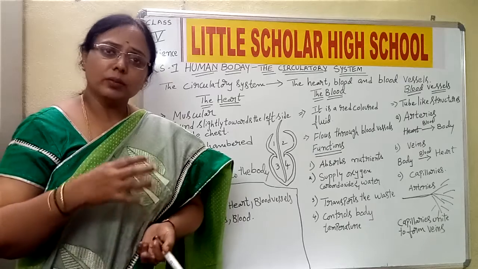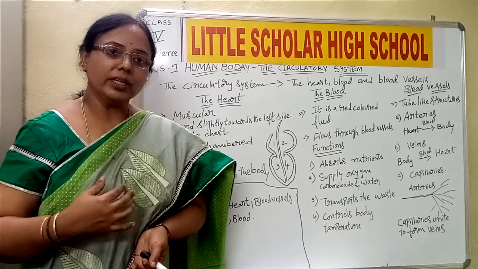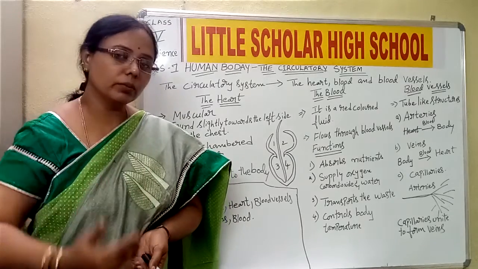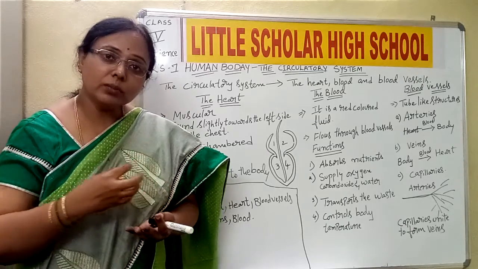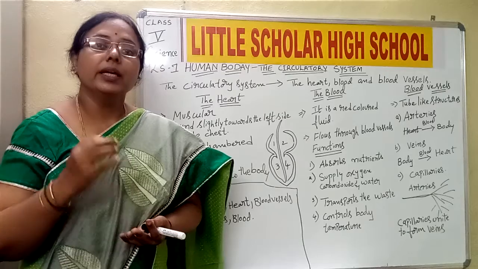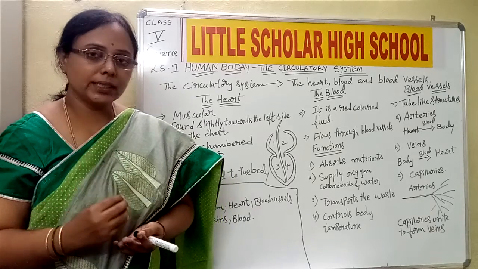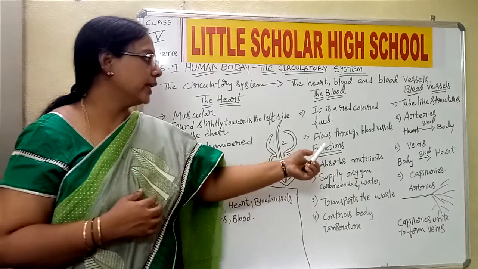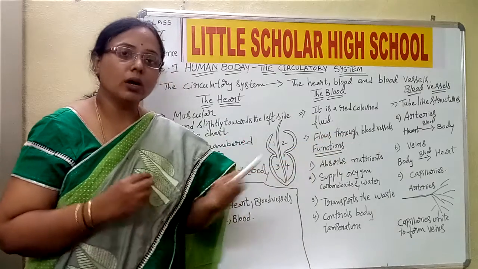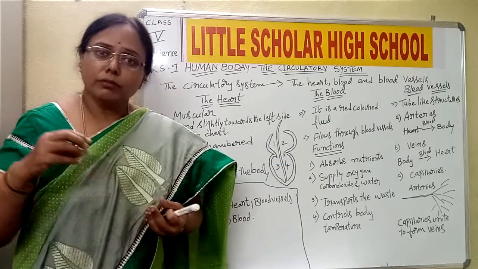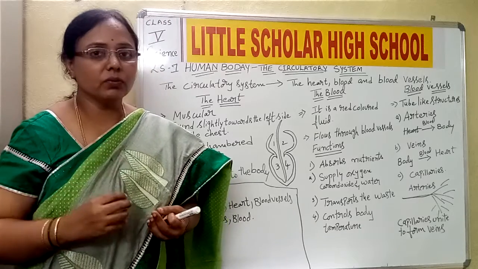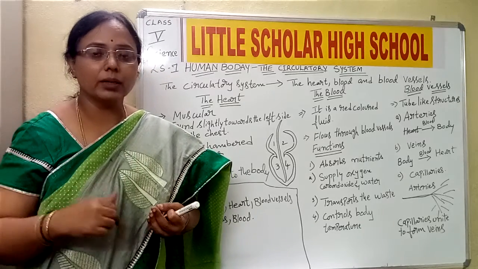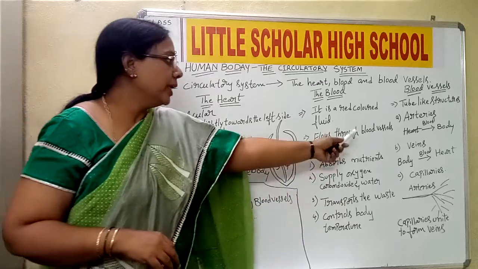We know that the blood is flowing throughout our body. It flows from the top of the body to the bottom of the body. How is the blood able to flow throughout the body? It is because of the tube-like channels or structures called blood vessels. Just like water flows through pipes in the right path, in the same way the blood flows in the entire body through the blood vessels.